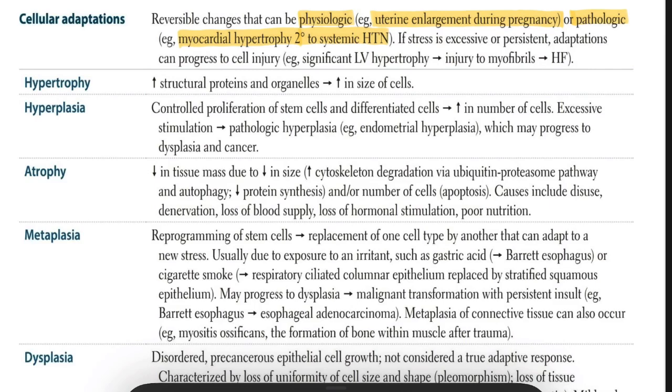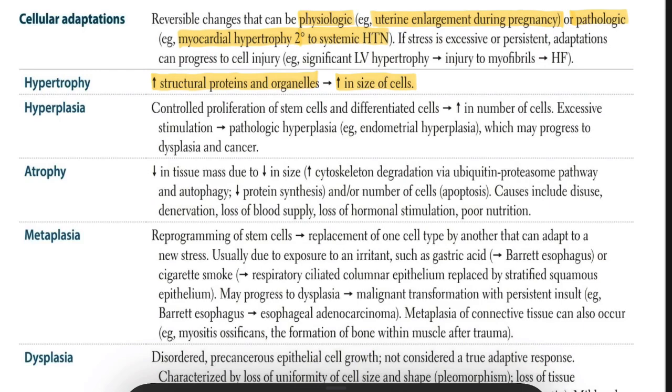At the cellular level, hypertrophy is due to increased synthesis of structural proteins and organelles. So increased structural proteins and organelles leading to an increase in cell size is known as hypertrophy. An example is left ventricular hypertrophy in hypertension, but if this becomes excessive, it can lead to heart failure due to damage to the muscle fibers.